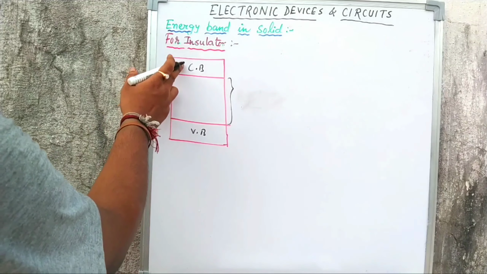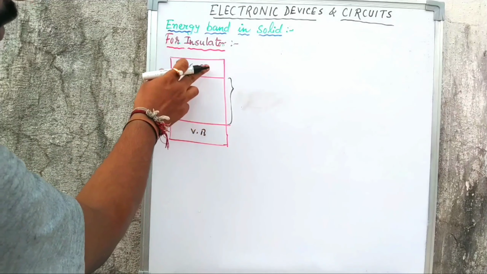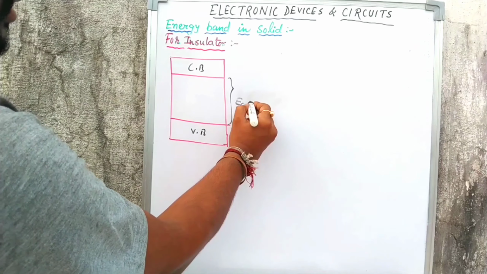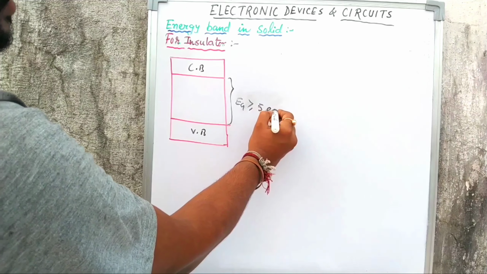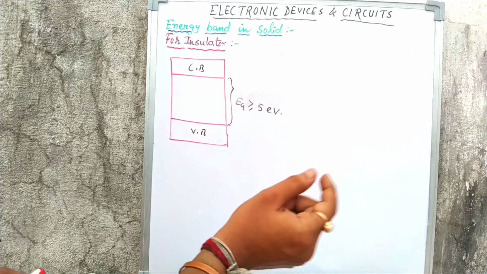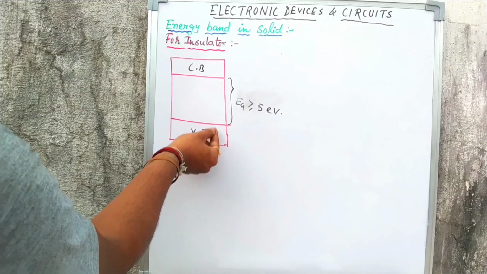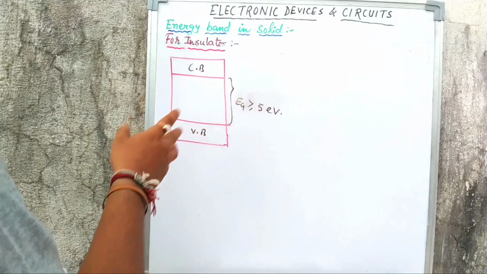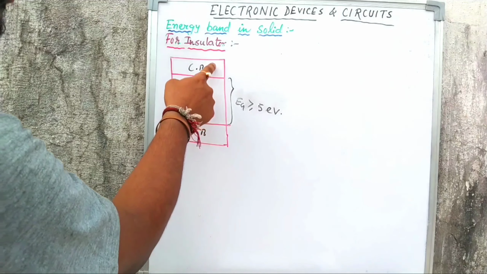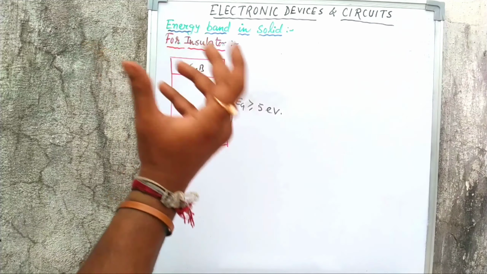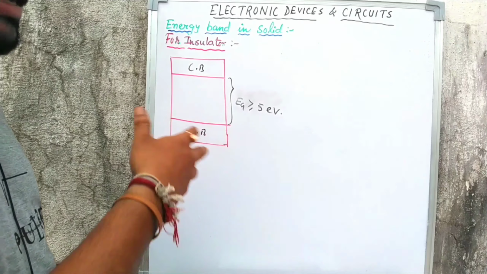As this energy gap is very high, electrons cannot reach the conduction band. This gap is almost greater than or equal to 5 electron volt. That means it's a huge gap. Almost 5 electron volt energy is required to take an electron from the valence band to the conduction band. That's why it does not allow any electron to flow, because until an electron reaches the conduction band, it will not become a free electron. When it does not become a free electron, it cannot conduct.